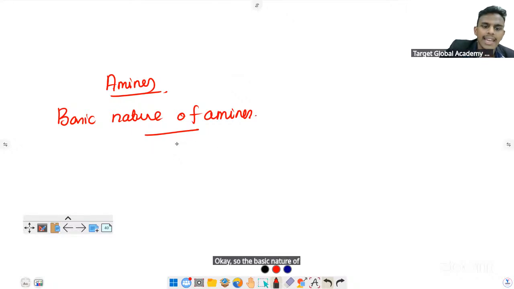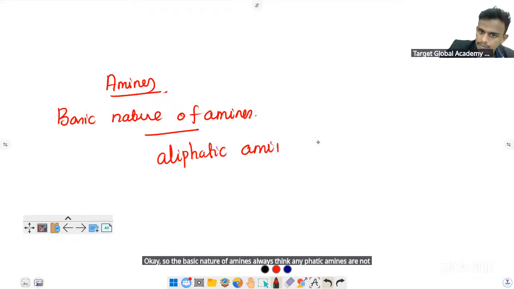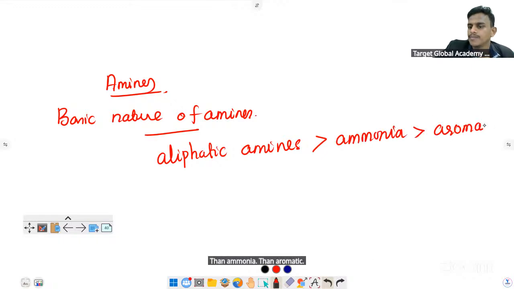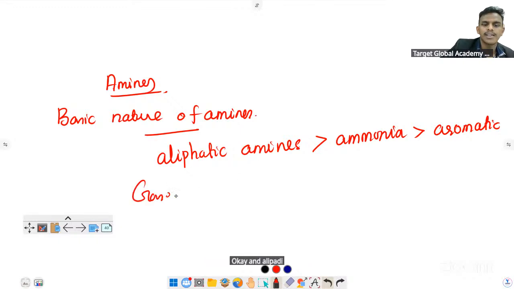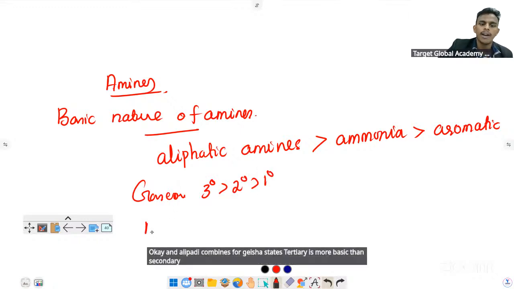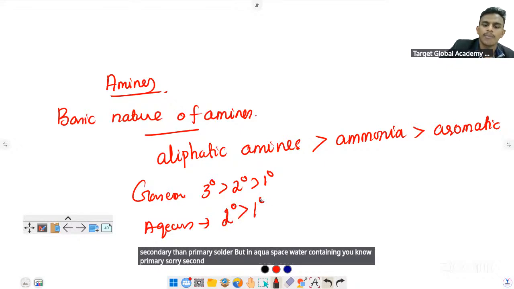Always think aliphatic amines are more basic than ammonia, which is more basic than aromatic amines. In aliphatic amines, in the gaseous state, tertiary is more basic than secondary, which is more basic than primary. But in the aqueous phase, secondary will be more basic than primary, then tertiary. You should note these things.